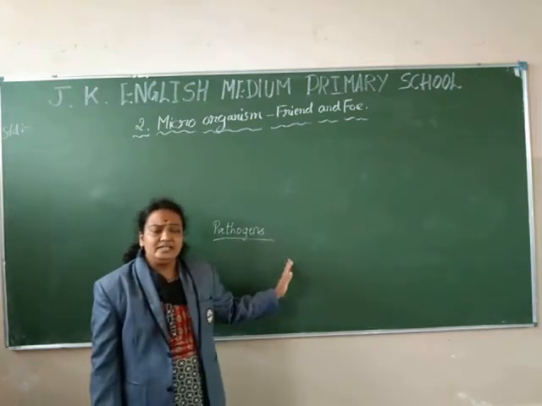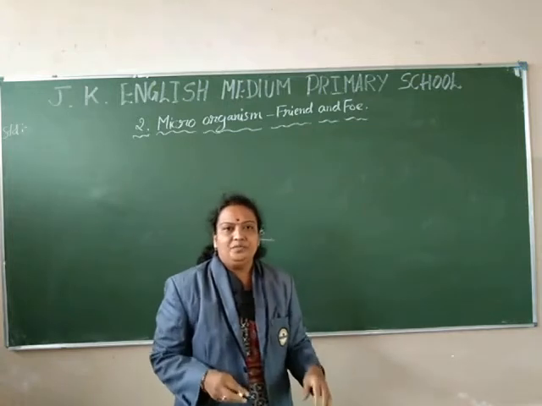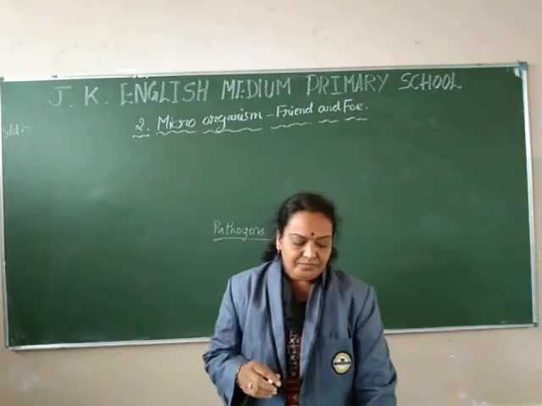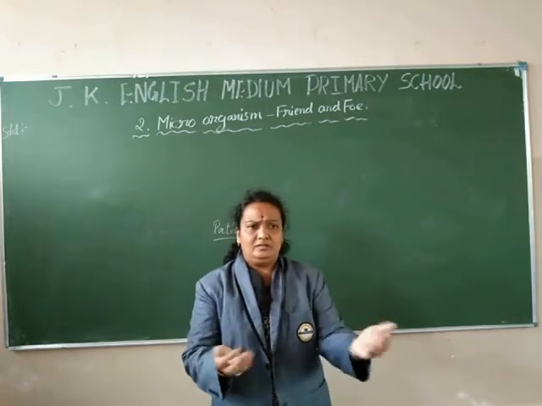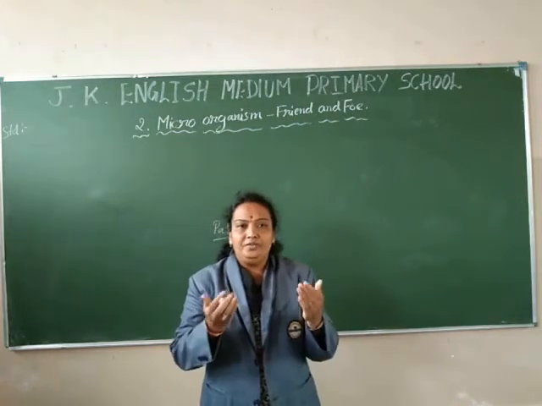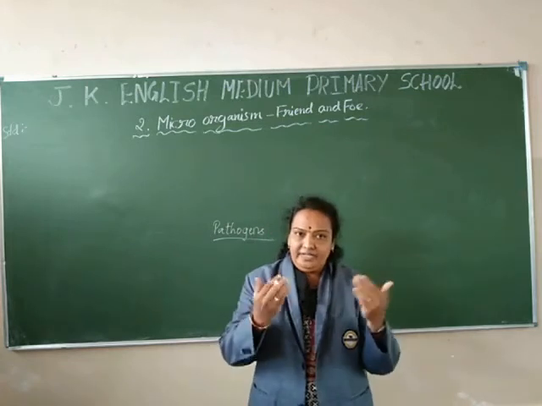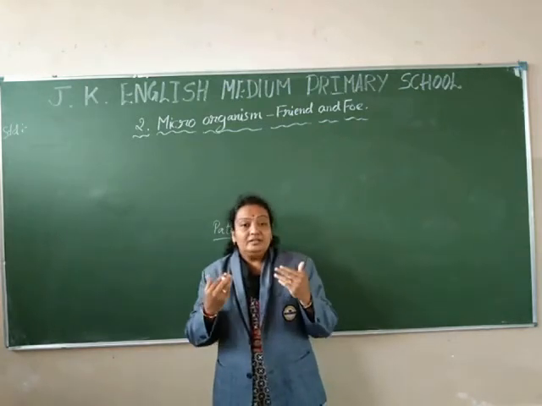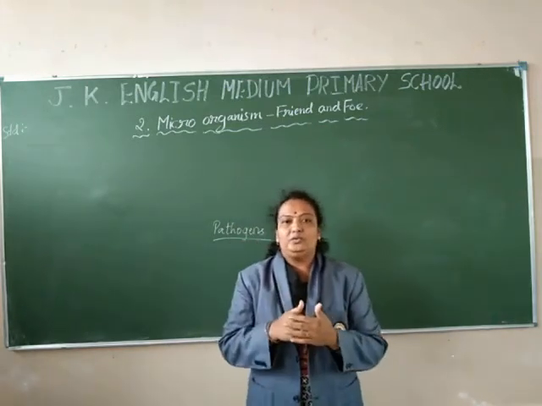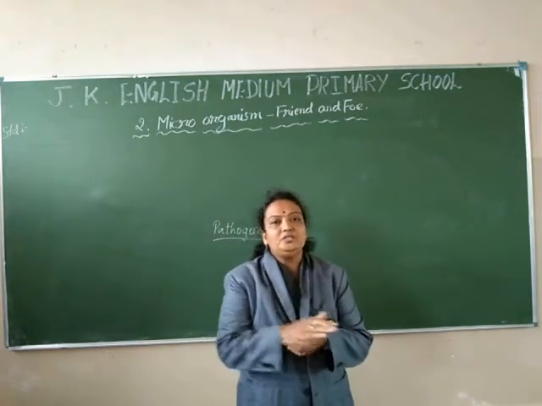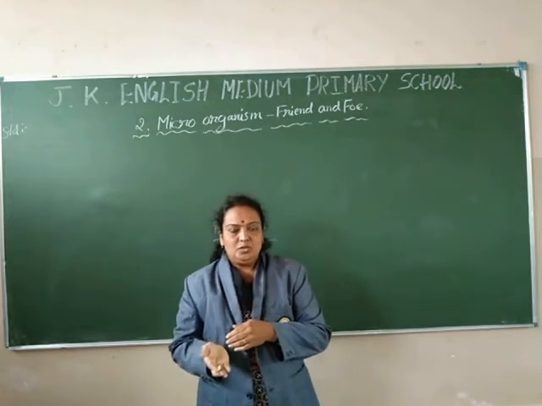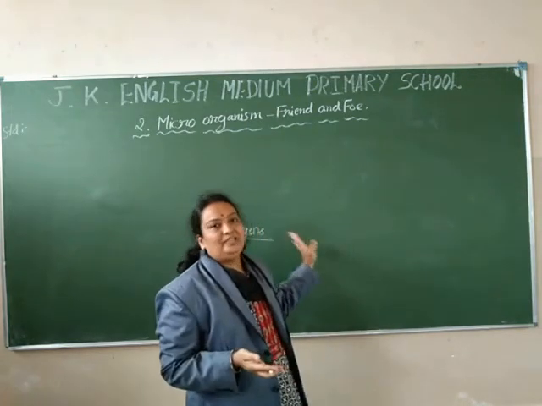These pathogens enter the body of a person, and sometimes they enter through the air we breathe, the food we eat, the water we drink. Sometimes they enter from an infected person to a healthy person also. So these are called pathogens.